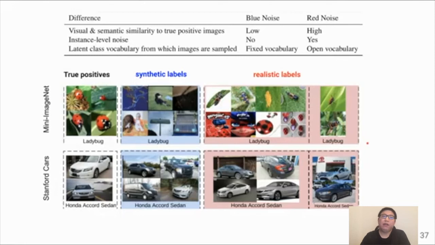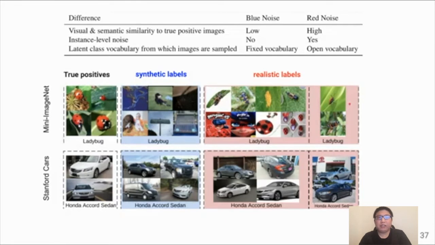So as we see, there are three notable distinctions between the images with synthetic and realistic label noise. First, images with realistic label noise share a higher degree of similarity with the true positive images. For example, the synthetic label noise for class Ladybug could be anything, such as a dog that looks nothing like a ladybug. In contrast, the realistic label noise images are more similar and include more similar looking bugs.